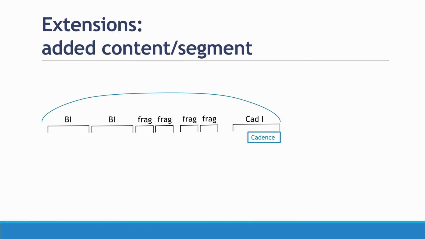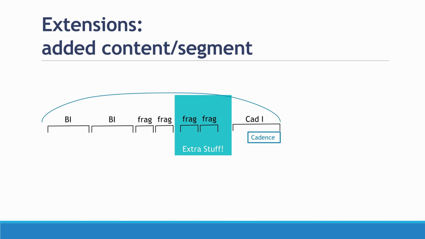Extensions we can essentially think of as added content, sometimes looking like new segments. So for example, if you have a phrase where you identified your basic idea, you did the breakdown of how to locate each one of the segments, and you came up with something that looks like what I have on screen, well, we have too many segments for this to be a phrase model. It looks like it should be a sentence: basic idea, frag, credential idea. But we have many more frags than what we expect. So those extra frags are extra content to our phrase. They're going to sound like something out of the ordinary. They're essentially extra stuff.